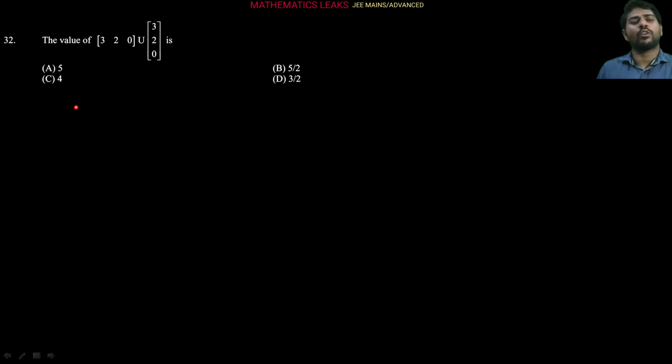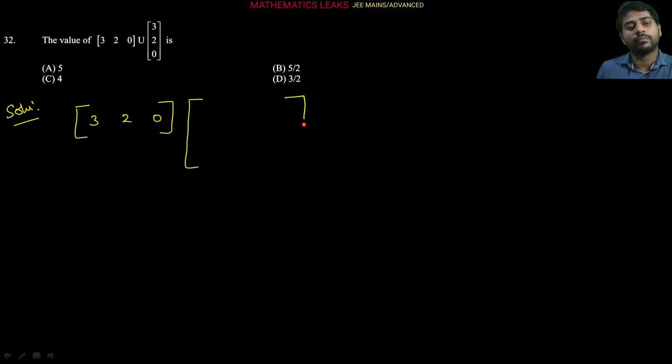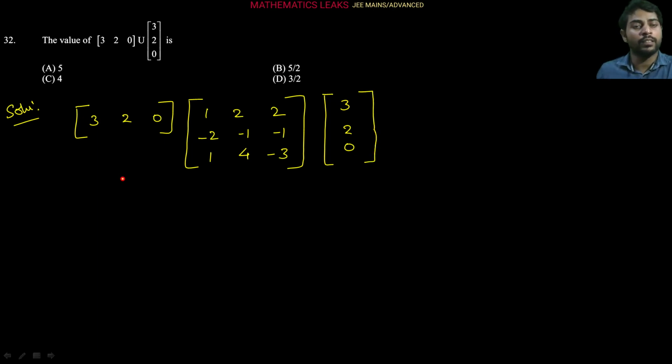Next question is the value of the following quantity. This is given as a 1 cross 3 matrix with elements 3 2 0, then the U matrix that we already found, into the column matrix with elements 3 2 0. Very simple. The product is conformable for all three matrices, so we multiply the first two matrices, then multiply the resultant matrix with the last one. So our answer will be 5, and our A option is correct here. It's a basic simplification, basic calculation only.